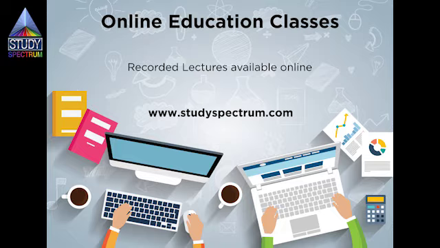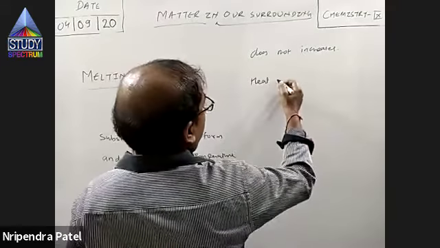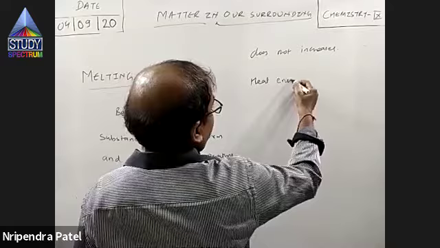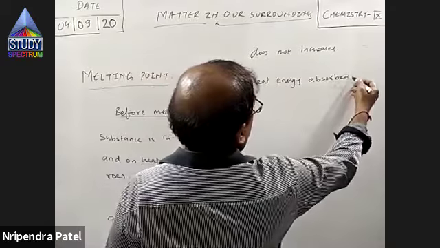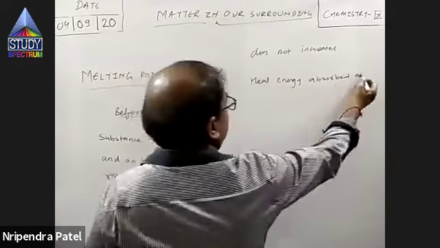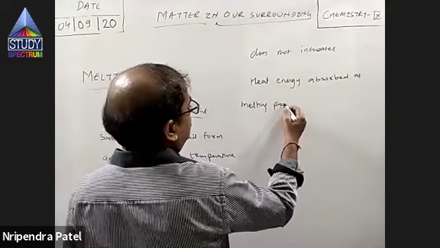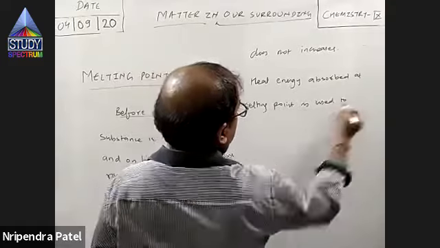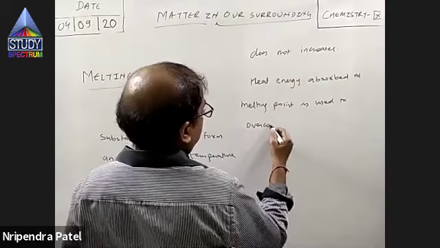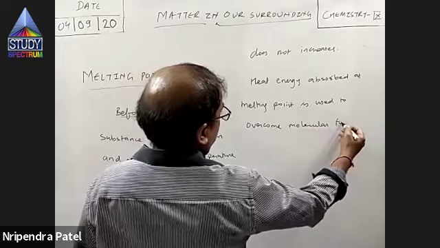liquid. That is correct. Actually, the technical term is something like, we have to write like this: heat energy absorbed at melting point is used to overcome molecular force of attraction.